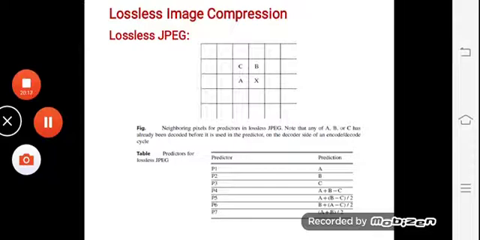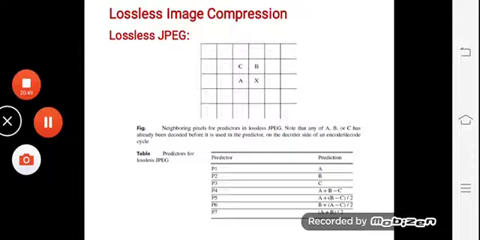Before we go ahead with the prediction of another pixel, we have to ensure that the available values have already been decoded. That means before predicting the value of X, we need the exact values of pixels A, B and C, so that we can go ahead with the prediction of the other values.